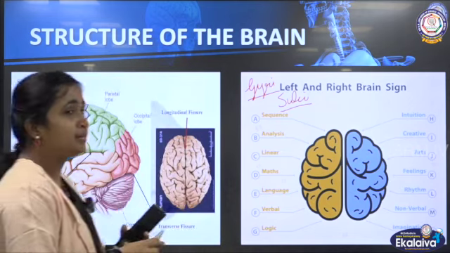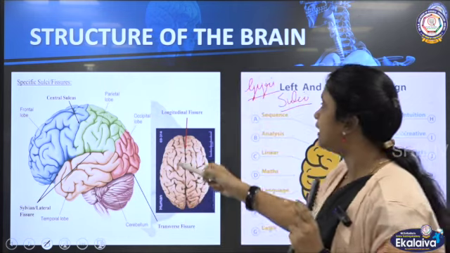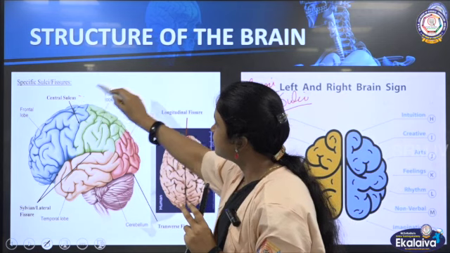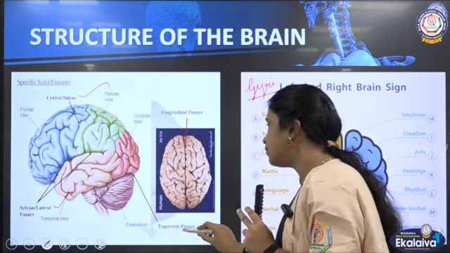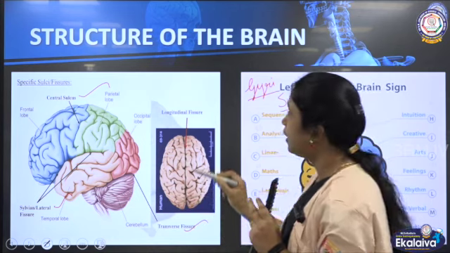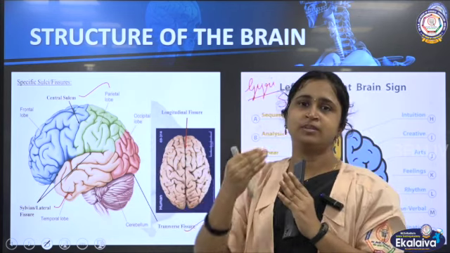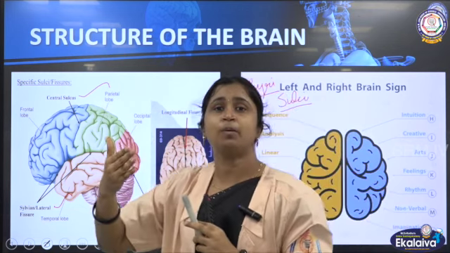And here, depressions. I said some depressions are going very deep, and that you call sulcus. So central sulcus, one is there. Lateral fissure, one will be there. Transverse fissure, one will be there. Because of that only the forebrain has different lobes. 4 lobes will be there. You can touch and remember like this.